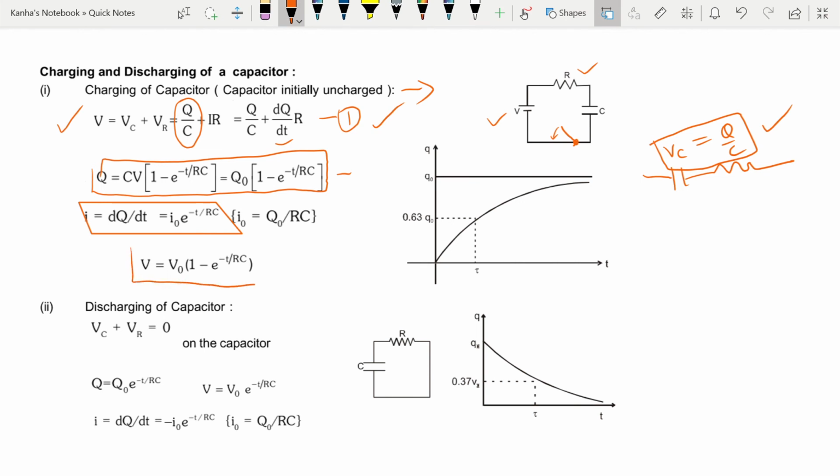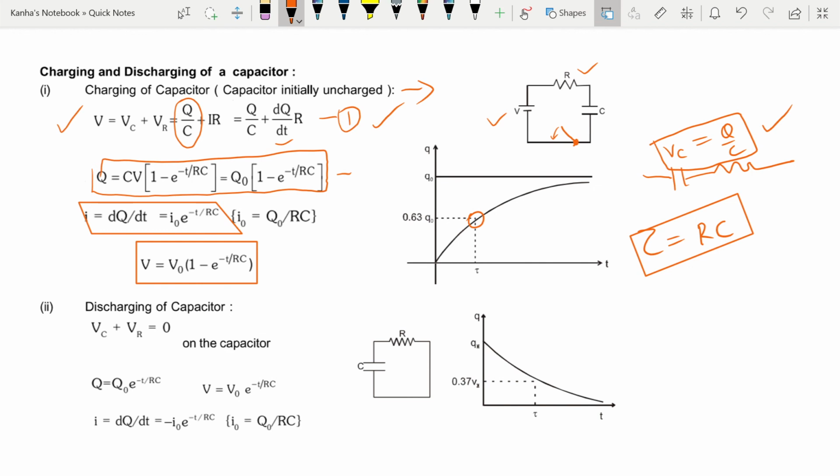All you should focus on is, first of all, what is the time constant. The time constant tau is equal to R times C, and it has a definition of its own. At the time constant, the capacitor is 63.2% charged. This is a crucial value. I've mentioned this here in the figure as well, and multiple times questions have been asked just giving you the value of tau.